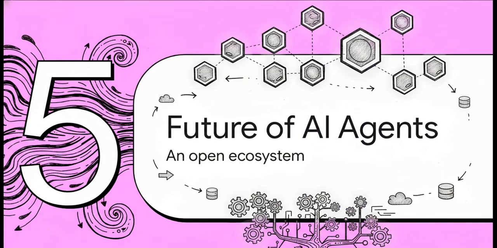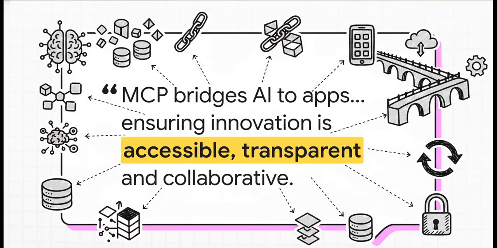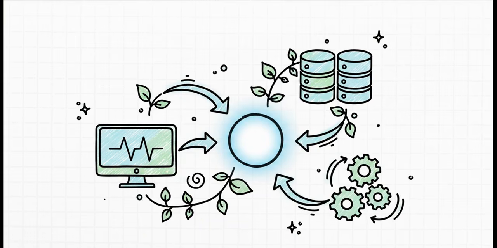All right, let's zoom out a bit and look at the big picture. Section 5, the future of AI agents. Donji R. Prasanna, the CTO at Block, summarized the vibe perfectly. He said, open technologies like the Model Context Protocol are the bridges that connect AI to real-world applications, ensuring innovation is accessible, transparent, and rooted in collaboration. Open source isn't just a nice-to-have here. It's literally the foundation for building sustainable agentic systems. By making MCP an open standard, we're making sure anyone can build these bridges without getting trapped in proprietary walled gardens.